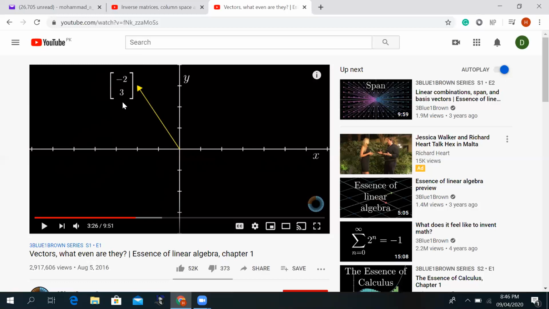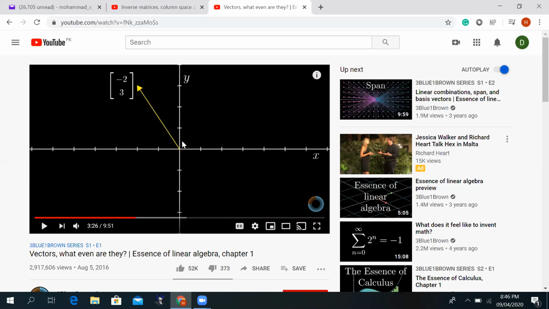But the only difference between this arrow and the physics arrow is the physics arrow can move in the space, but here, this particular arrow is stuck. Its tail is stuck on the origin.